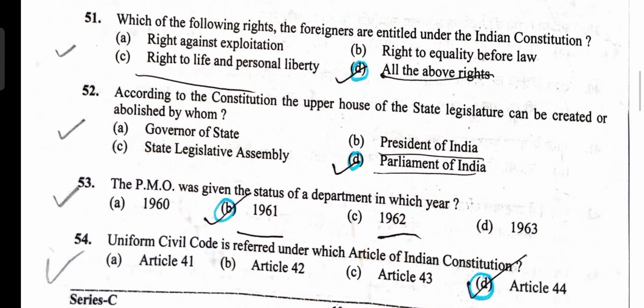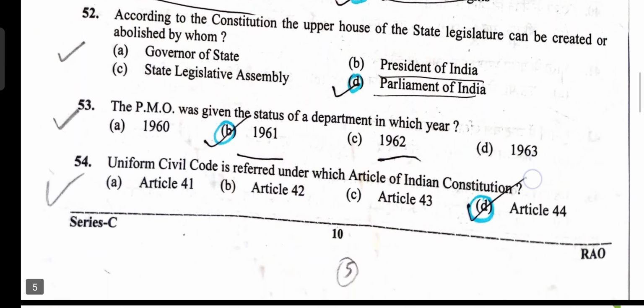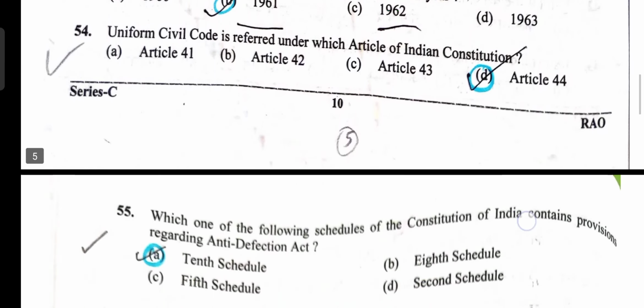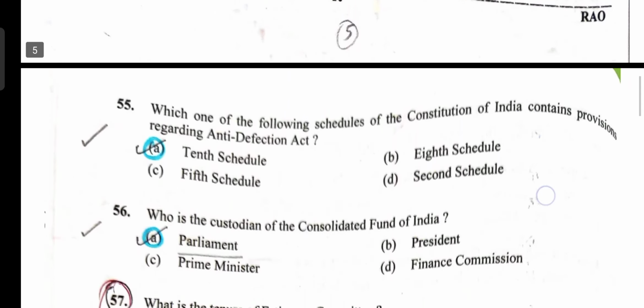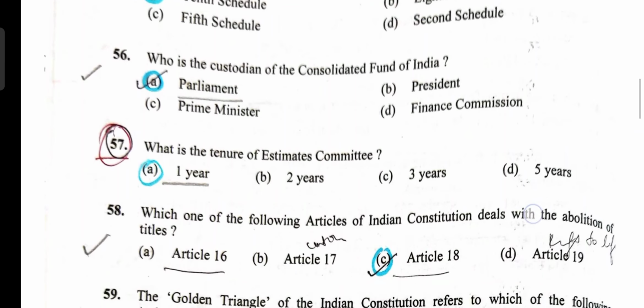Next question: the upper house can be created or abolished in a state by the Parliament of India. Option D is correct. PMO was given the status of a department in 1961. Option B. Uniform Civil Code, option D, Article 44. Next question: Anti-Defection Act, 10th Schedule, option A. Custodian of the Consolidated Fund of India, Parliament.